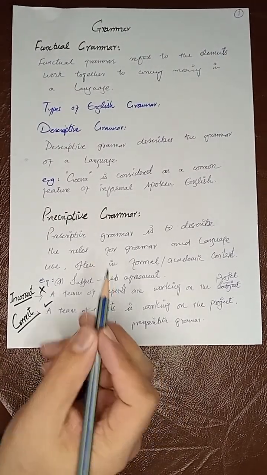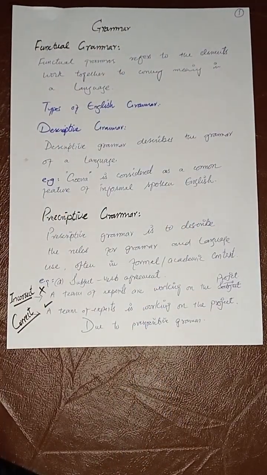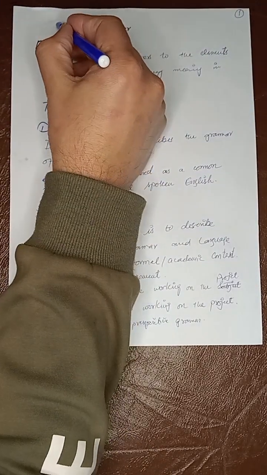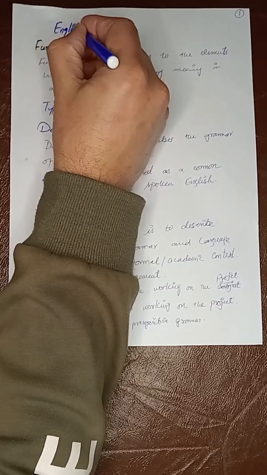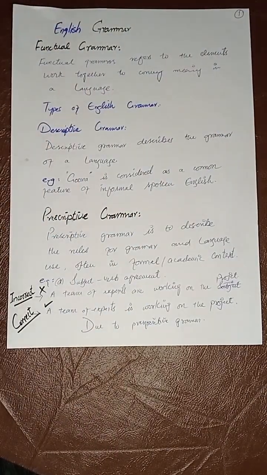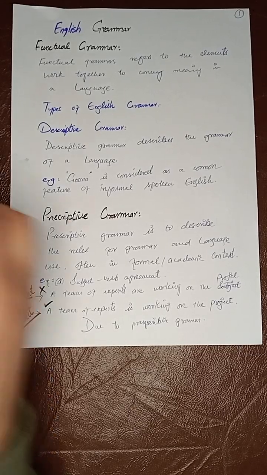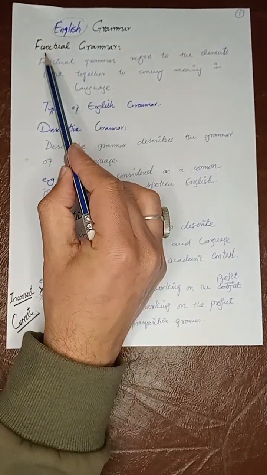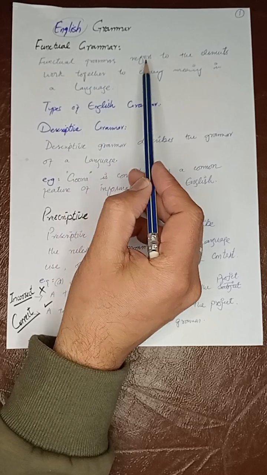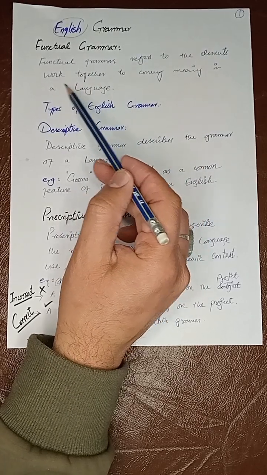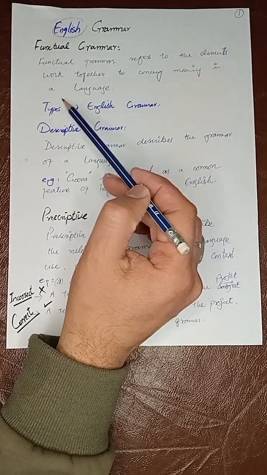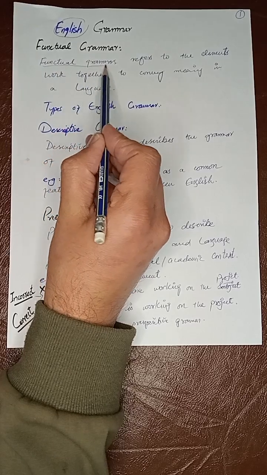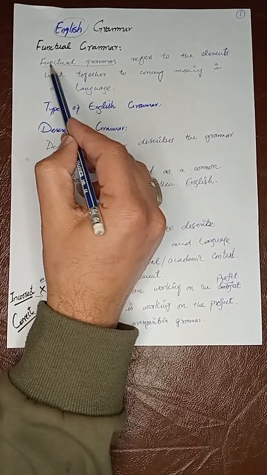Okay, guys, today we are going to talk about English grammar. What is English grammar? Now, before talking about the word English, let's talk about the grammar. Functional grammar refers to the elements who work together to carry meaning in a language. Now, we are going to discuss functional grammar. What is meant by functional grammar?